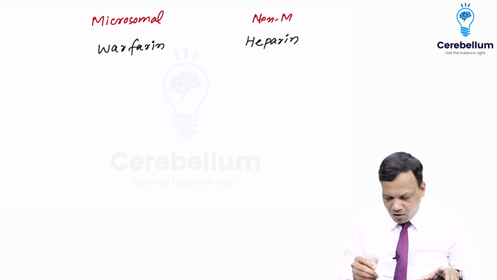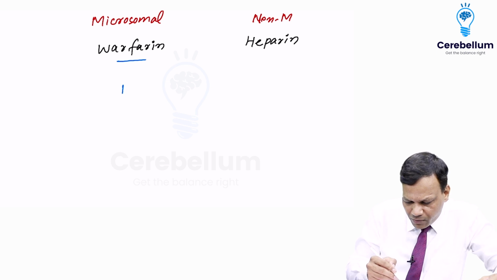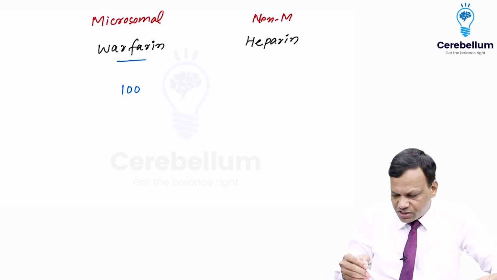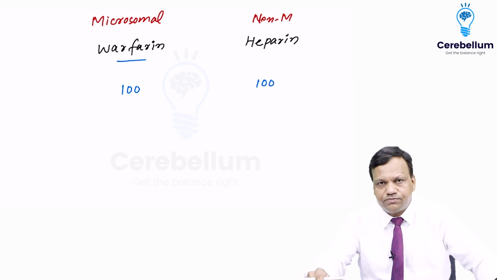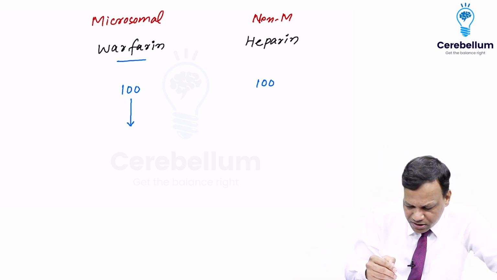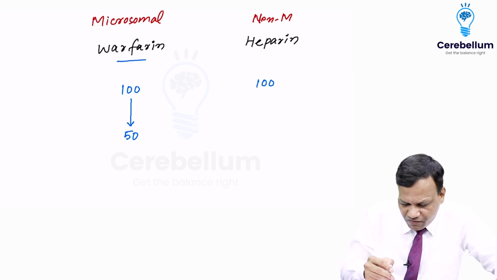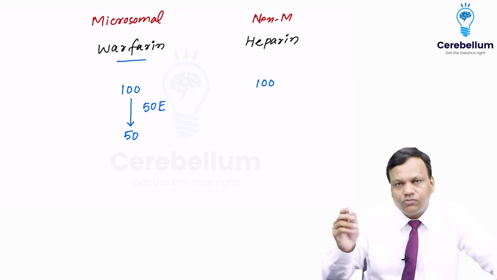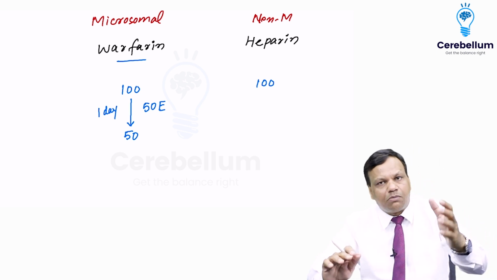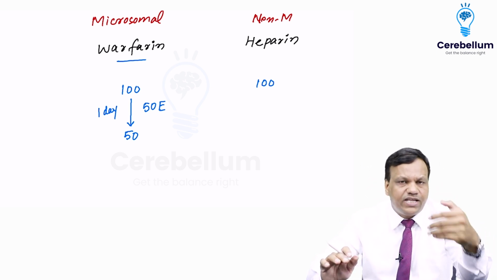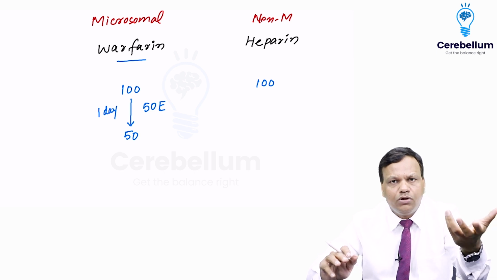Now we will make a lot of assumptions. Suppose we require 100 molecules of warfarin to produce action, and we assume we require 100 molecules of heparin to produce action. So we give 100 molecules, action starts. But after some time, these are metabolized to become 50, with the help of 50 enzymes. Enzymes will break them down. So hypothetically, we assume that in one day, 100 molecules will be metabolized to 50 because 50 enzymes are working. We have intentionally taken 50 to make it easier. One enzyme breaks one molecule in one day. Okay?